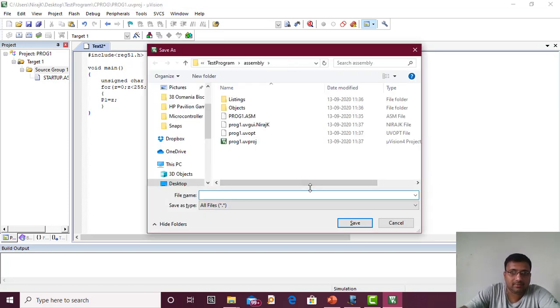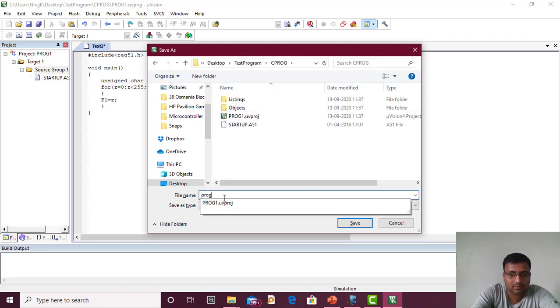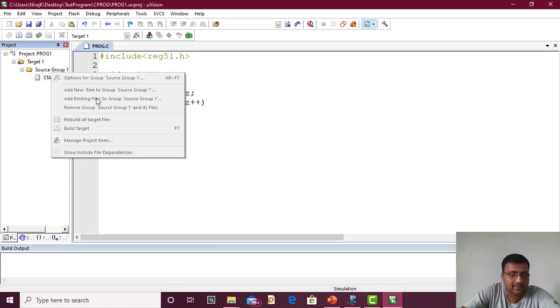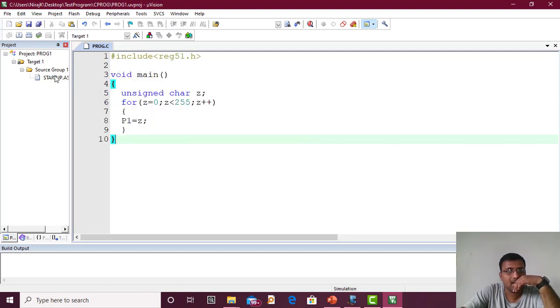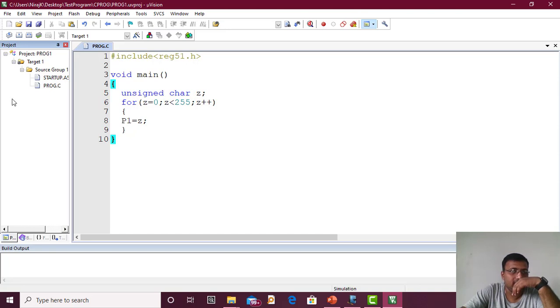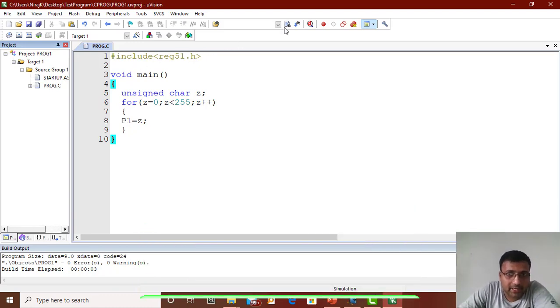I'm going to save it in the same directory, C program, as prog.c. It's saved. Now I'm going to add this particular code to the source group. So right click, add existing files to the source group. Here you need to select the C file and then add this C file here. So the C file has been added here. Now I can build it. Once I build, it compiles and gives 0 errors, 0 warnings. Again the code size is 24 bytes. Okay, now I can debug it.